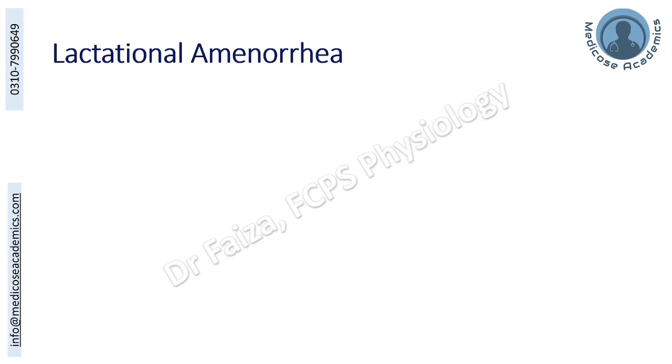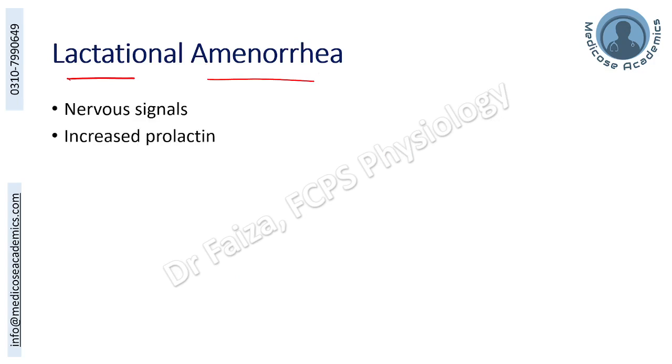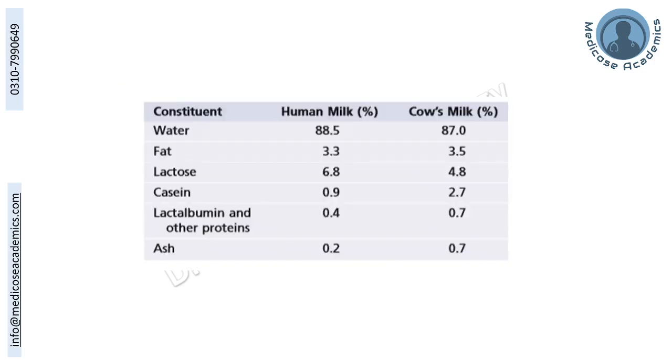Lactational amenorrhea is a very important clinical correlation. Because of lactation, the female monthly reproductive cycle is delayed and menstruation does not occur. And what is the reason behind that? Nervous signals and increased prolactin.